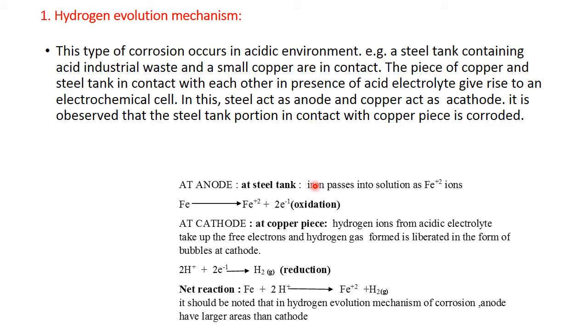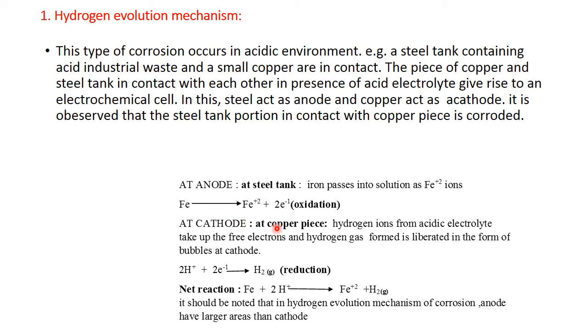Now let us see the reaction at anode. What happened at the steel tank? The iron passes into the solution as Fe2+ ions. So the Fe undergoes oxidation. It forms Fe2+ with the liberation of electrons. Oxidation reaction is taking place.